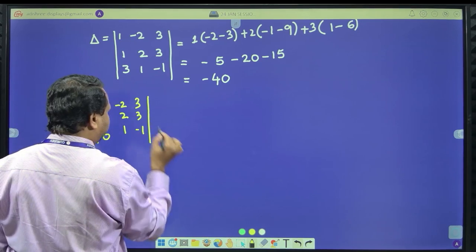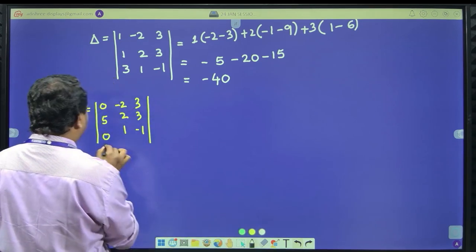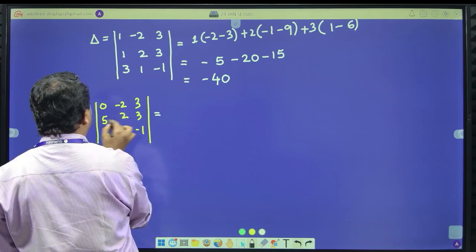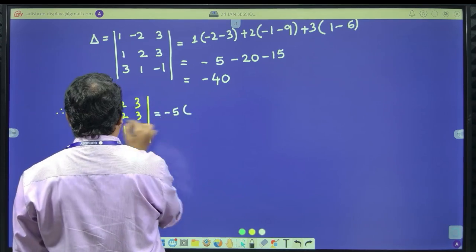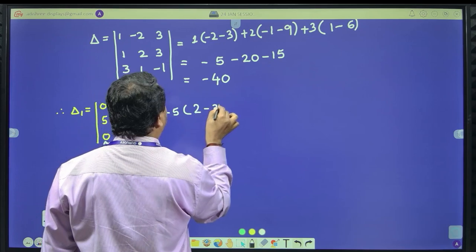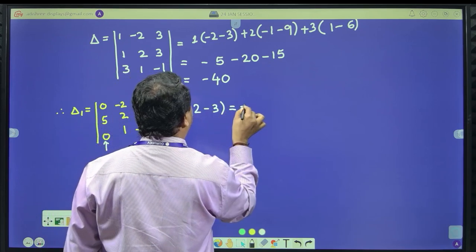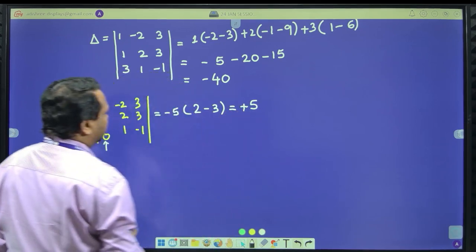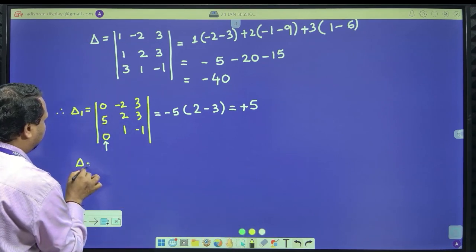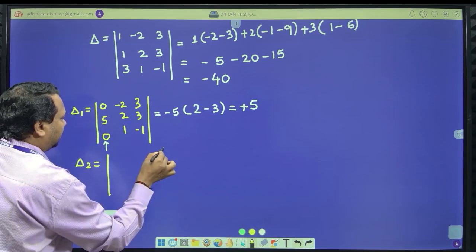It is easy to expand. I repeat, I have changed this. Please observe. When you expand it, plus, minus 5 into minus into minus is plus 2, minus 3 should be equal to minus 1. It will become plus 5. Similarly, delta 2, delta 2.